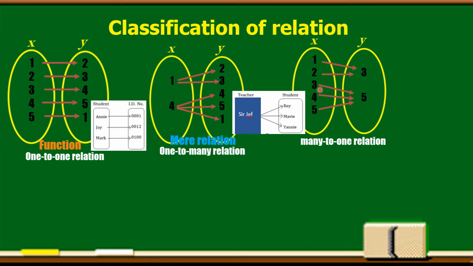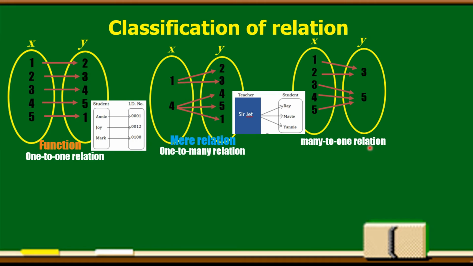Then another example: 3 corresponds to 5, 4 corresponds to 5, and 5 corresponds to 5. So there are three elements, each corresponding to exactly one element. That's why it is a many-to-one relation. We can see here whether it is a function or a mere relation.